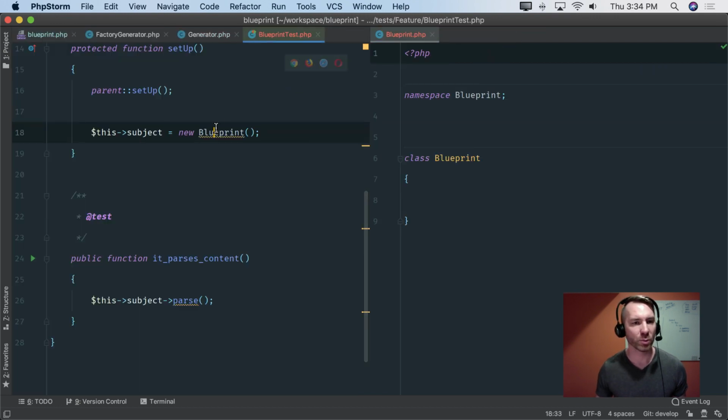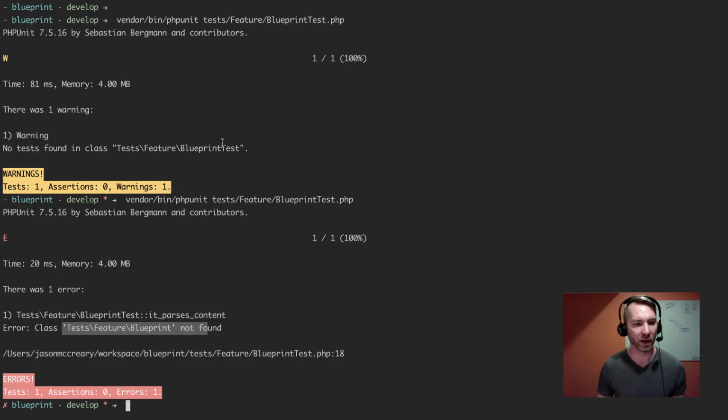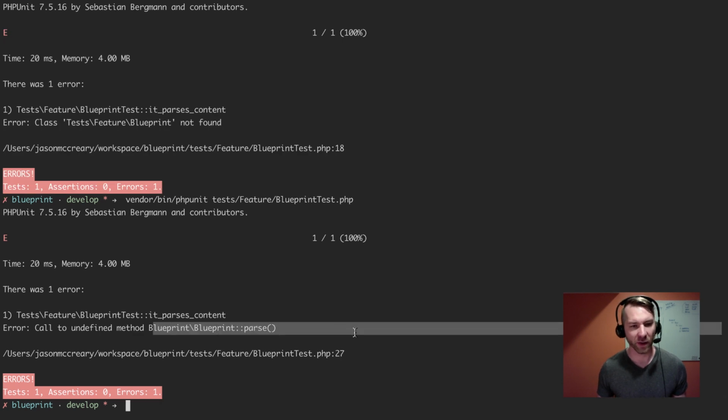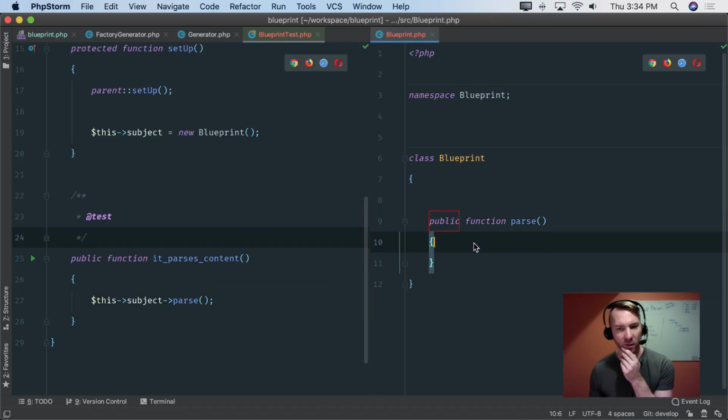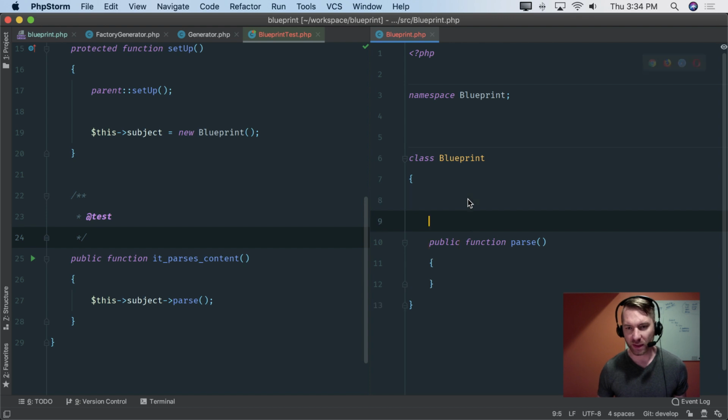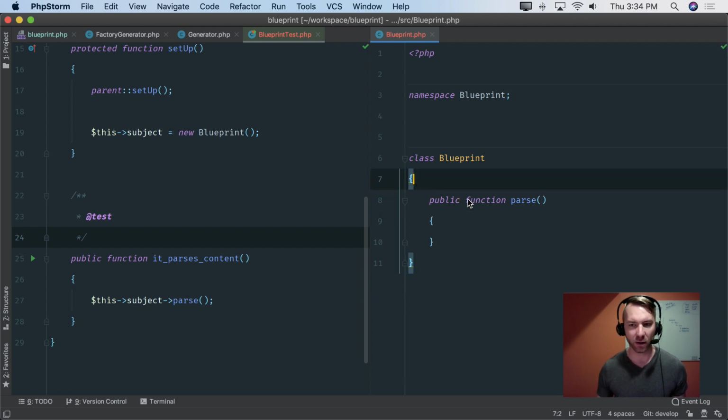And let's bring our test back side by side. We should be able to import that now. All right, cool, undefined method parse. So let's go ahead and add that method. Good, okay, so that's just a really quick version of some super simple TDD there. Just the fact that any error counts.